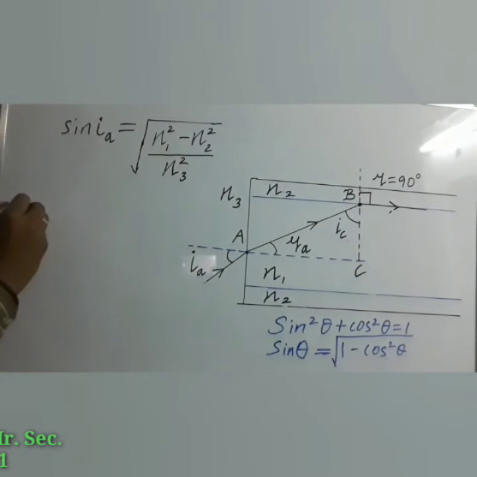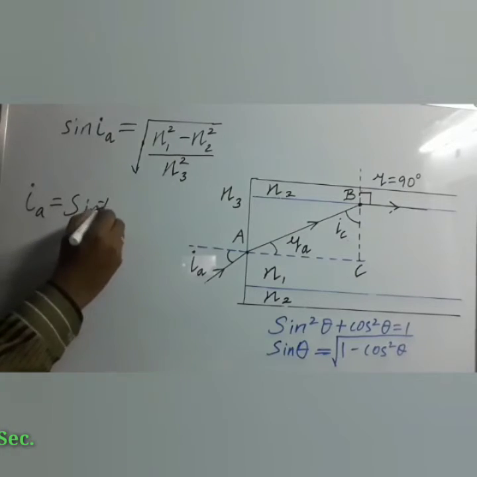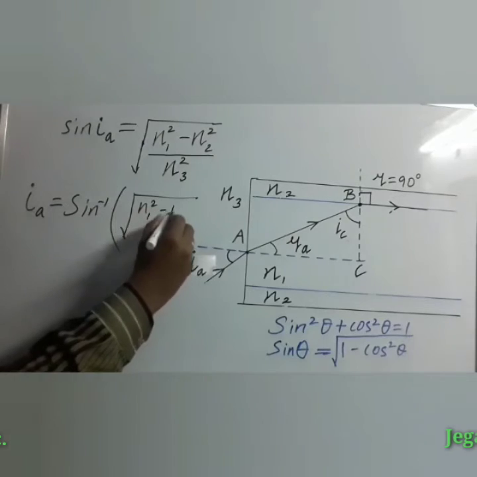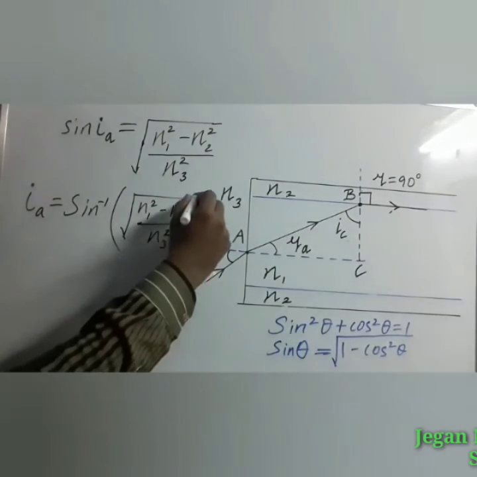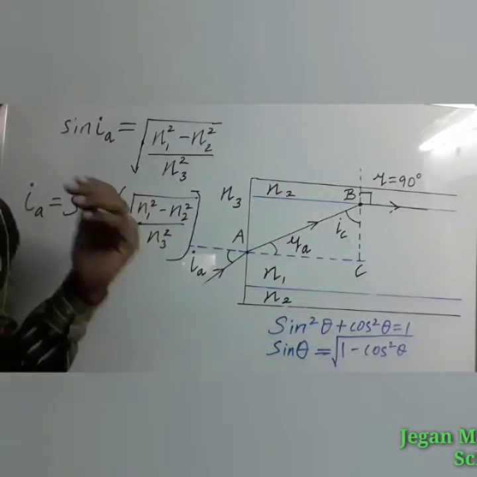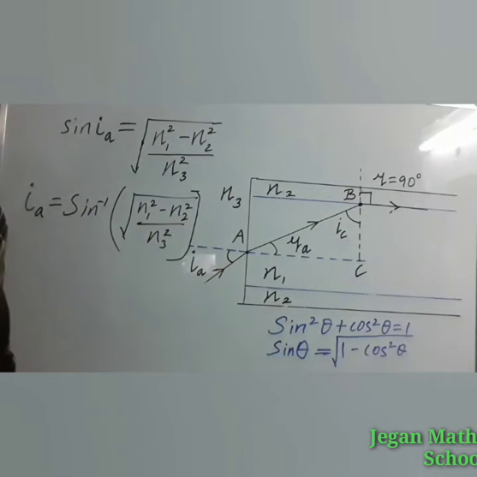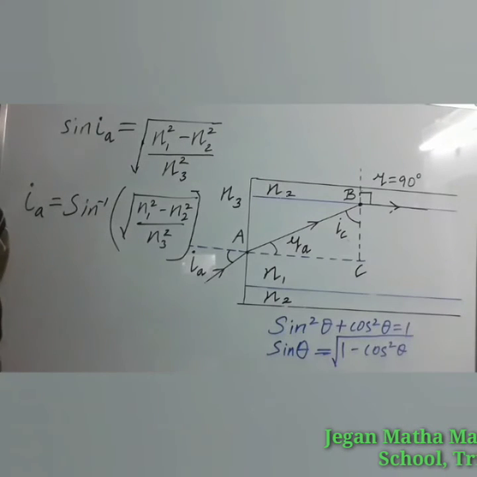So IA is equal to sin inverse of root of n1 square minus n2 square by n3 square. Using this expression you can easily find the acceptance angle, which decides the total internal reflection inside the optical fiber.